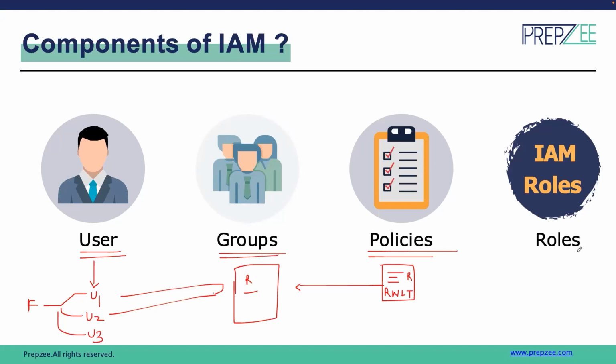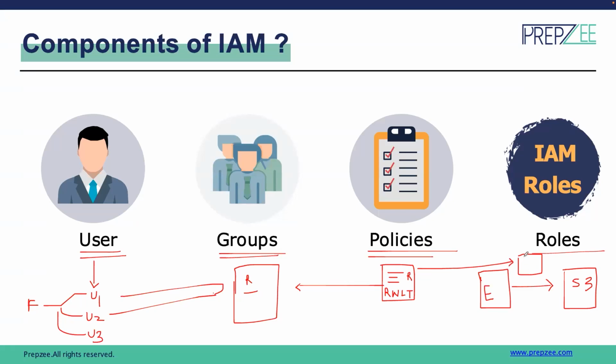And then we have roles. So roles are basically used to grant access to one resource to manage and perform actions on another resource. For example, we have deployed one application on an EC2 instance that needs to fetch data from one of the S3 buckets deployed. So here, these are 2 resources which are going to communicate with each other. So in this case, a role will be needed. So we have to create a role, and in this role, we can attach whatever required policies we need. For example, we want the instance to get read permission from S3.